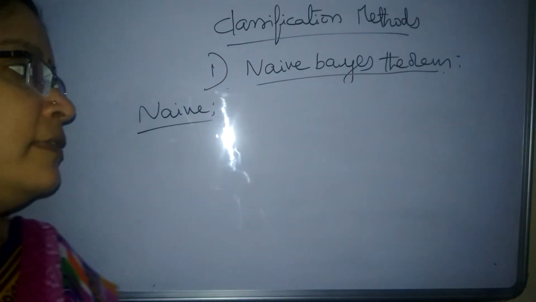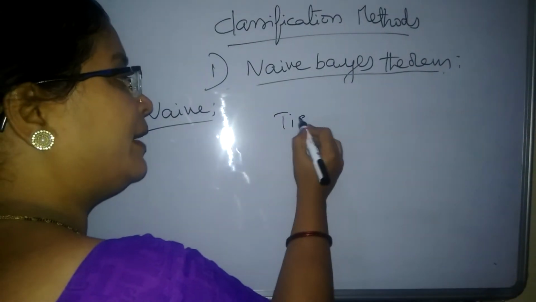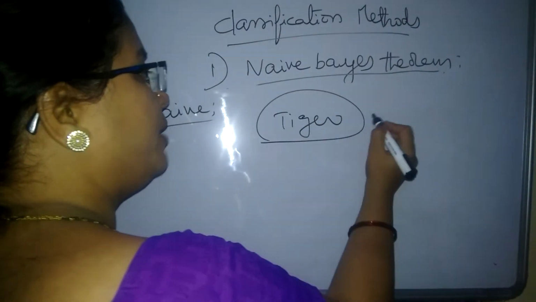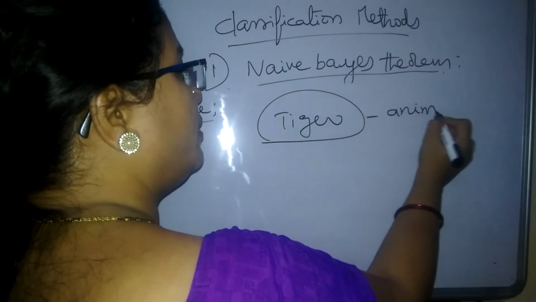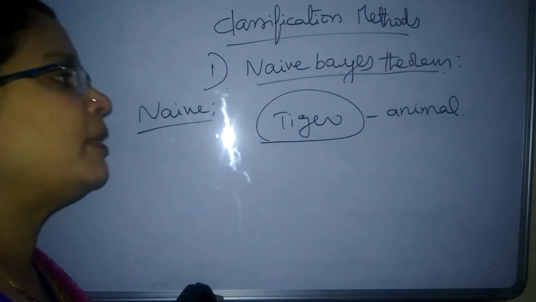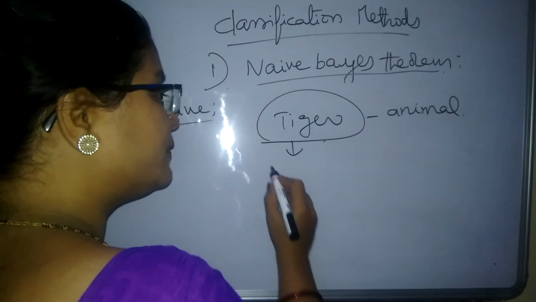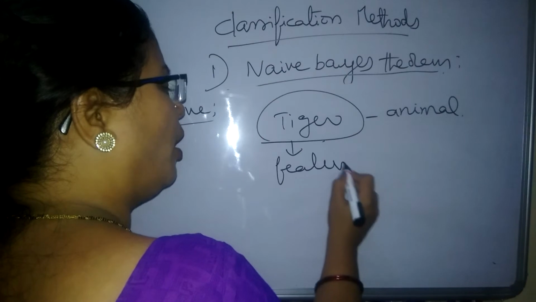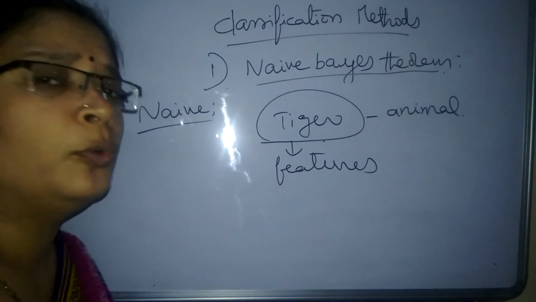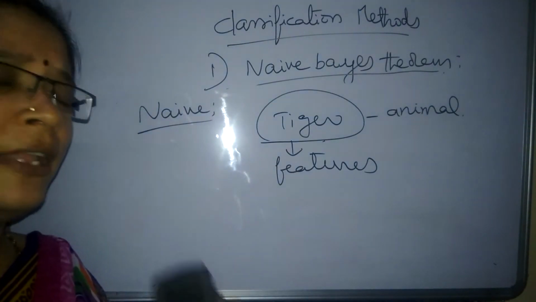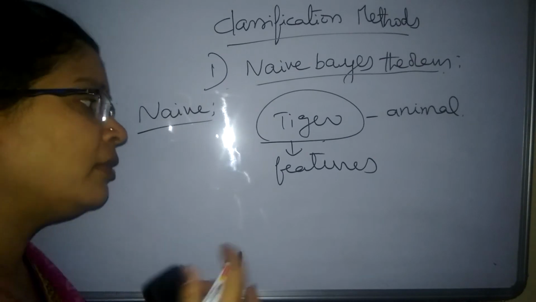Let us take one example, that is tiger. It's an animal actually. Whenever it has to fall under the animal category, and particularly the tiger category, it has particular features. All the features are independent of other animals. What are the various features?